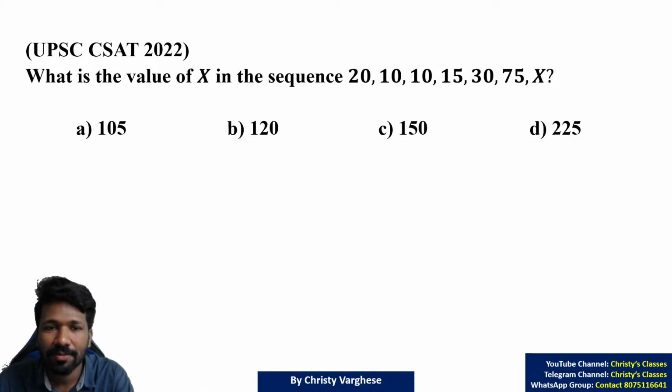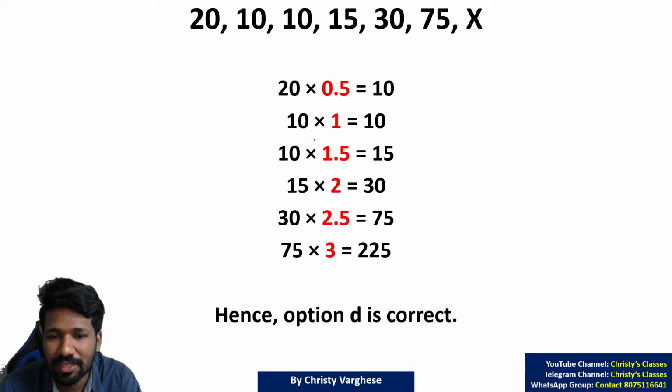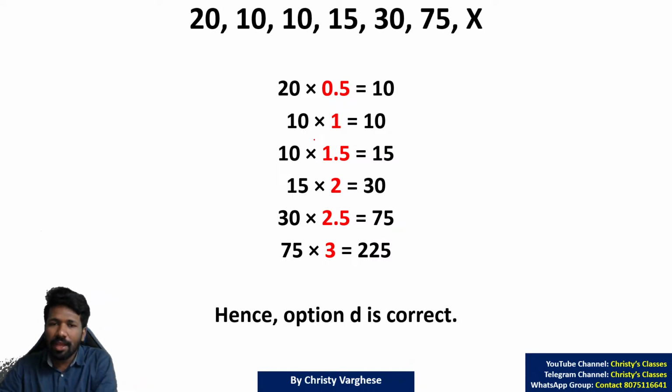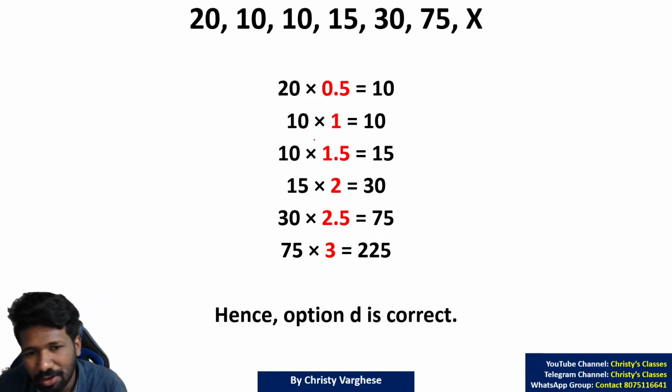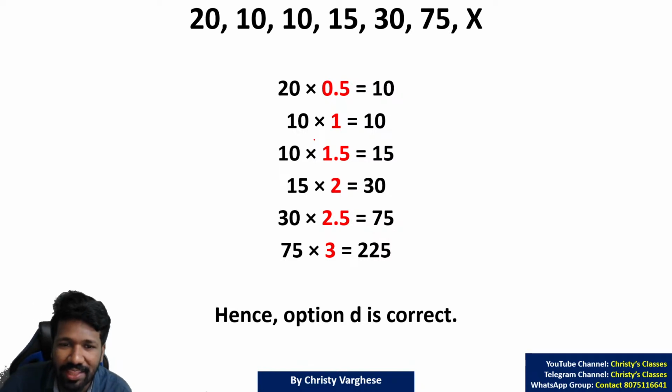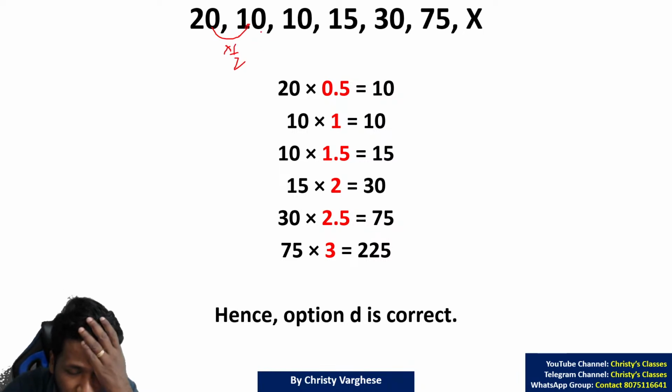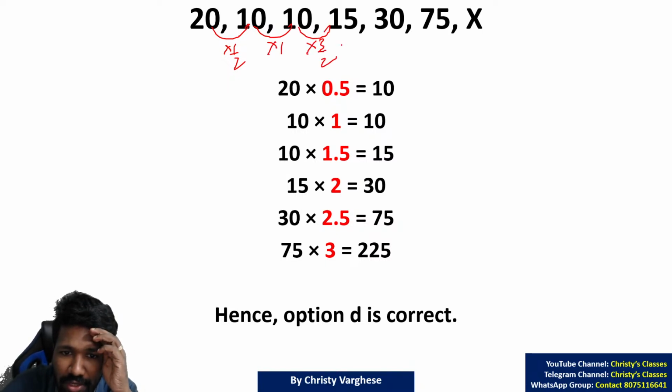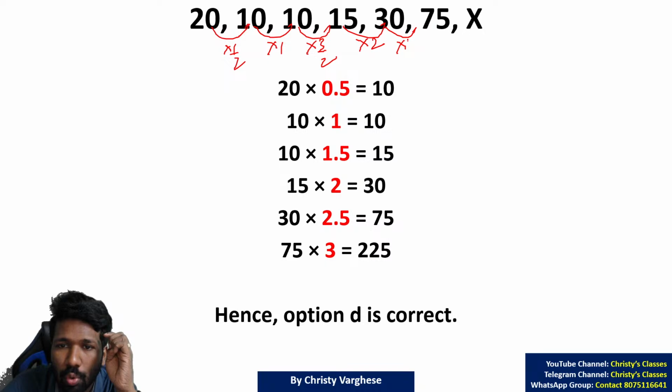Okay, so I'll explain. Here it's a variation of a sequence we discussed. Instead of multiplying by a common number, you are multiplying by a pattern of numbers, or actually you are multiplying by an arithmetic progression. Look at this. Taking half of 20, or multiplying 20 by half, you will get 10. 10 into 1 is 10. 10 into 1 and a half, that is 3 by 2, is 15. 15 into 2 is 30. 30 into 2 and a half, that is 5 by 2, is 75. 75 into 3, 225 will be the answer.